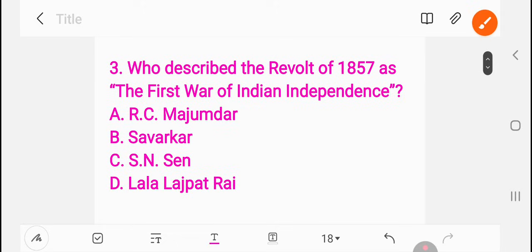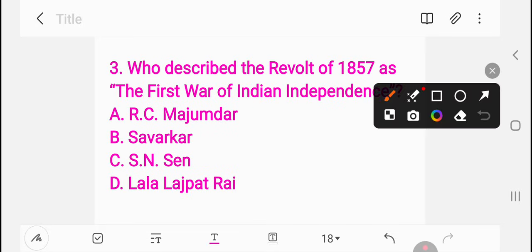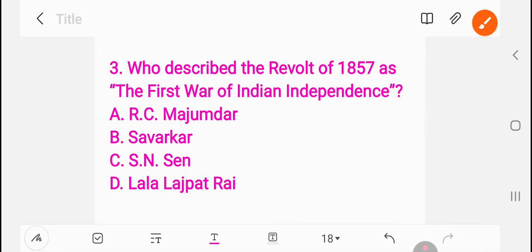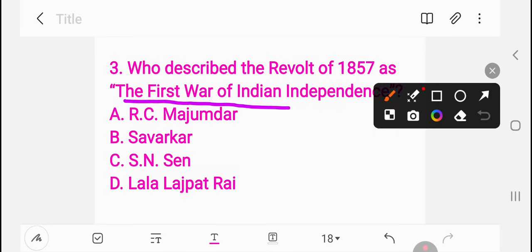Next, question number 3. Who described the revolt of 1857 as the first war of independence? A. R.C. Majumdar, B. Savarkar, C. S.N. Sen, D. Lala Lajpat Rai. First war of independence. So here the right answer is B, Savarkar. V.D. Savarkar, Vinayak Damodar Savarkar, described the revolt of 1857 as the first war of independence.